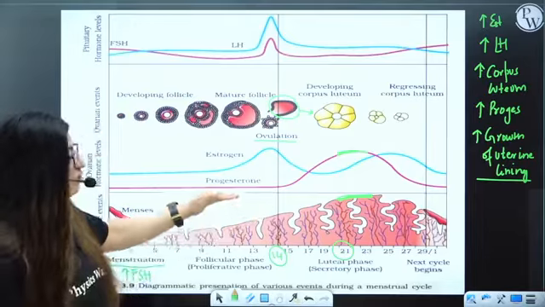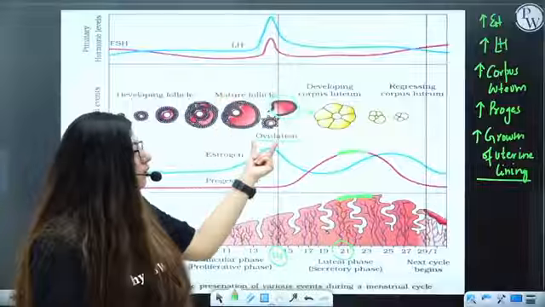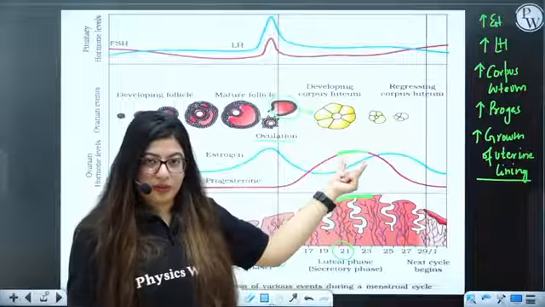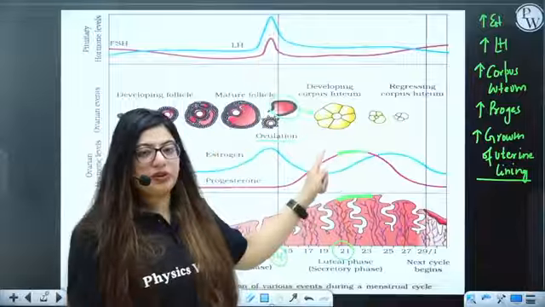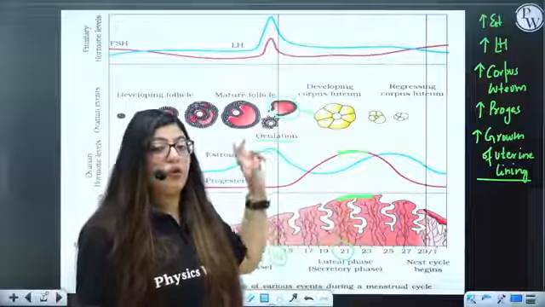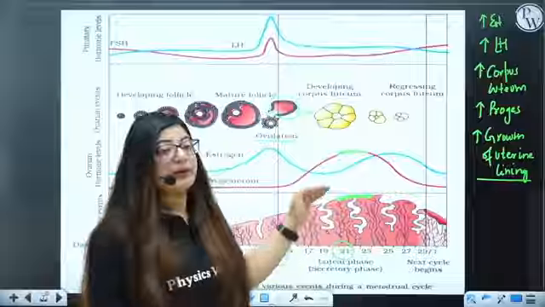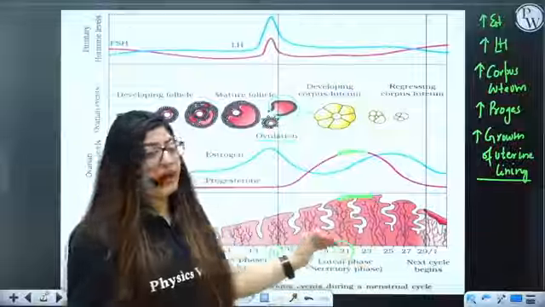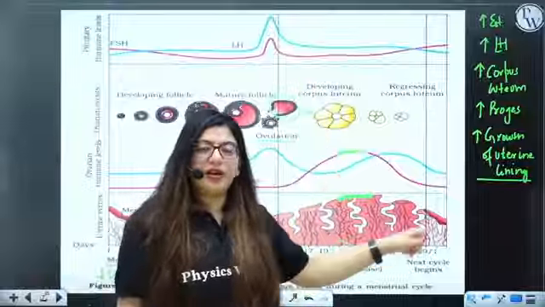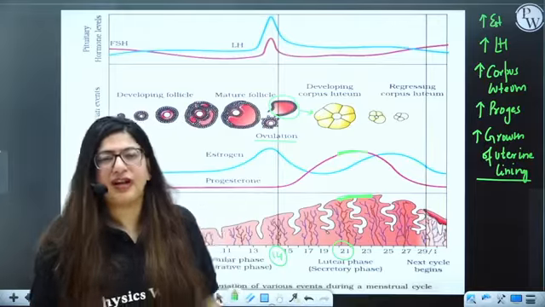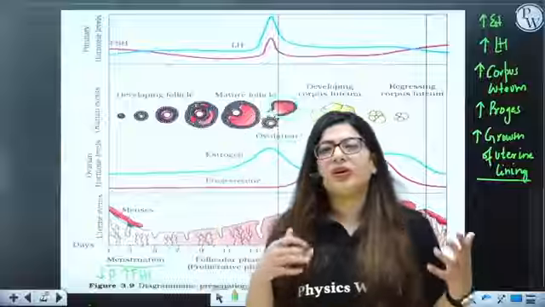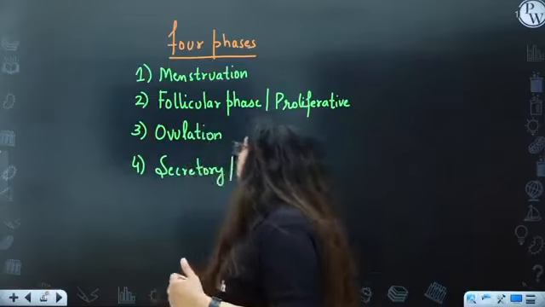Now, when there is more estrogen as well, there will be more LH, which will lead to the ovulation, the rupture of follicle. When there is rupture of follicle, there will be formation of corpus luteum. So, whenever we have LH, corpus luteum will be highly active, and it will be producing a lot of progesterone. When there is a lot of progesterone, there will be maintenance of uterine epithelium. But when the LH falls, the corpus luteum will not work, progesterone will go off, and now the endometrium will shed off. Right? So, this is what happens in a female's body every month, and this cycle goes on and on and on.